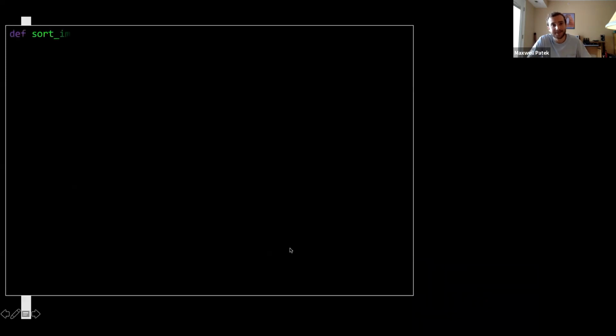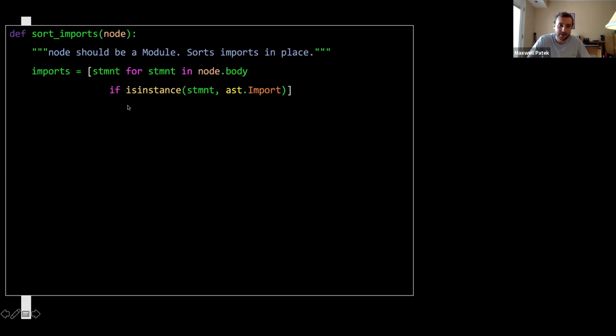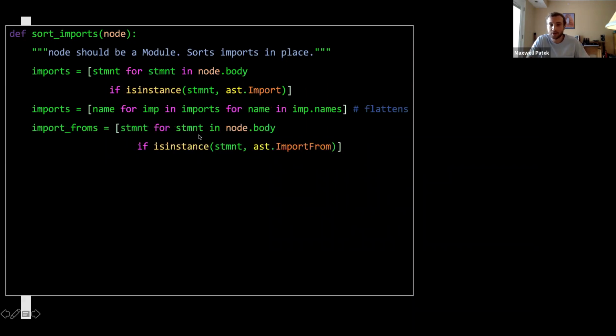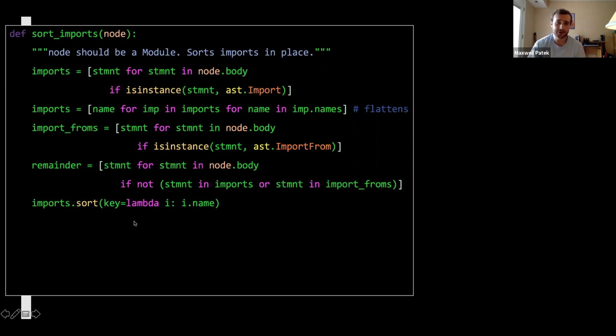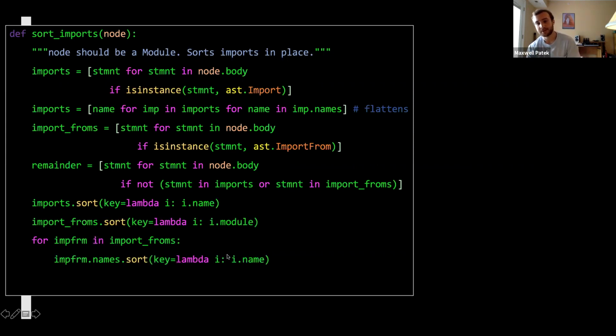So as promised, we're going to write an import sorter. And this is going to mimic what's done in a library called isort. We're going to write a little function called sort imports, and it's going to take in a node of this tree. And we're going to extract all the imports, all the import froms. This is code being represented as nodes in a tree that we're then pulling out. And then we're going to get everything else. We're going to just sort them. These are lists of nodes. We can sort them. Just sort everything. And then we're just going to assign node.body back to the concatenation of everything that we extracted in the first place.